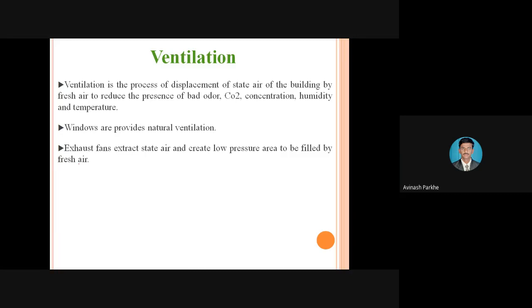So these are the different working conditions or working environments which we have to maintain in that industry. So with this, today we will stop here. The remaining part we will take in the next lecture.